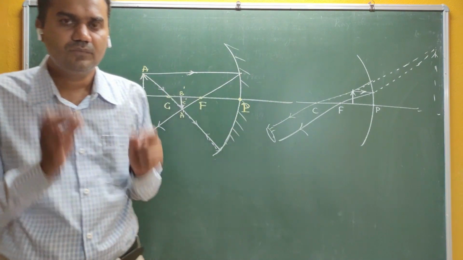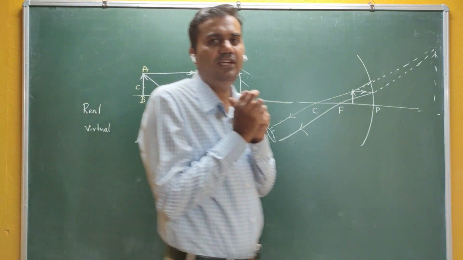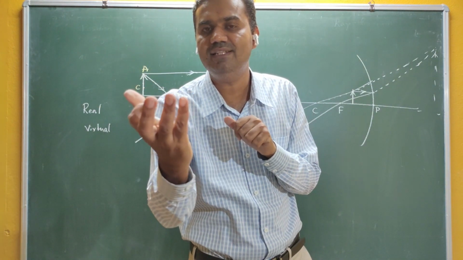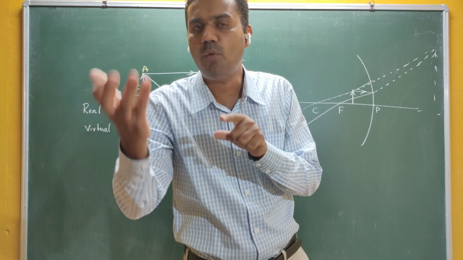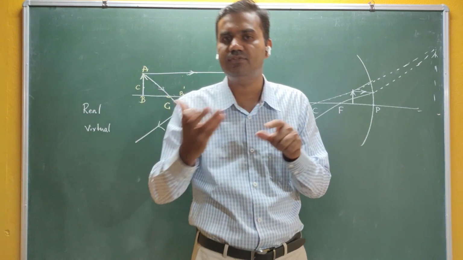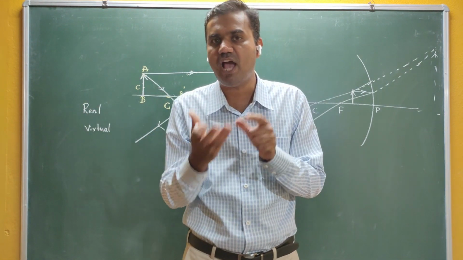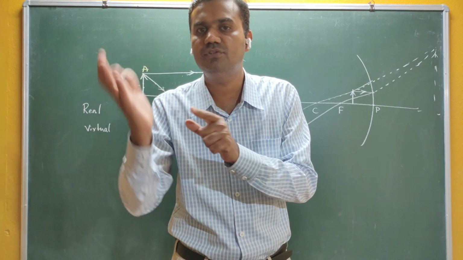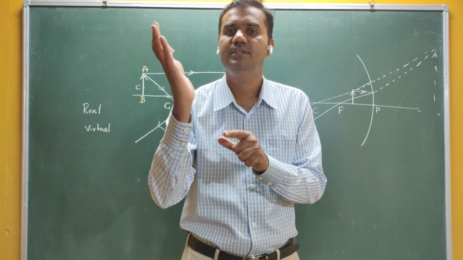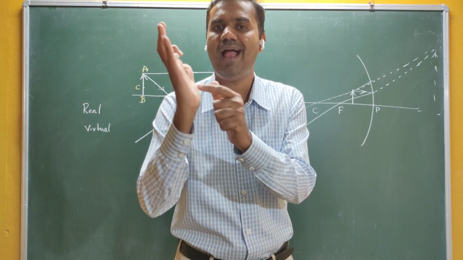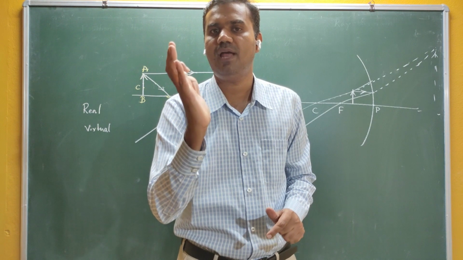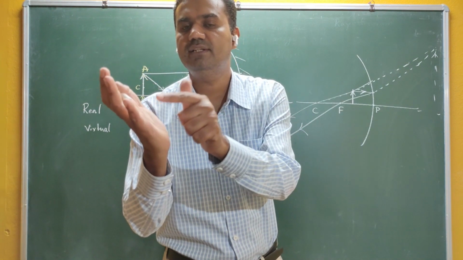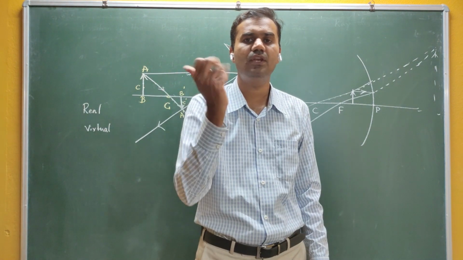Virtual image means it is somewhat like an optical illusion. You are going to see the image there, but in reality there is no image. You can't obtain that image on the screen. But in the case of a real image, you can see the image as well as obtain the image. You can have the image on the screen, or you can see that image on your hand also. If you keep your hand at that particular position, then it is observable as well as you are getting the image on the screen or hand.